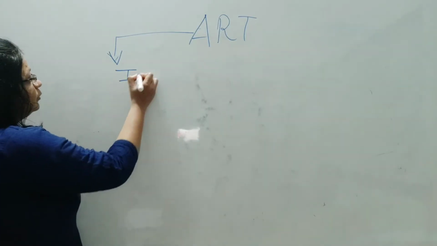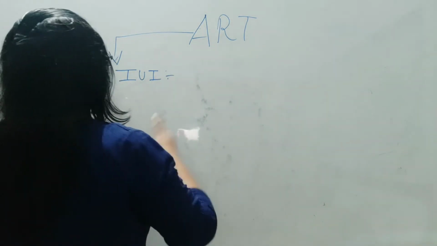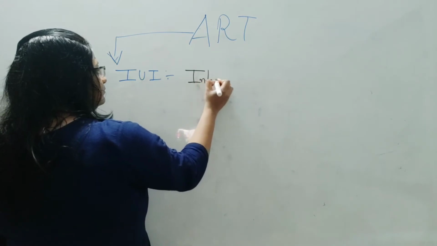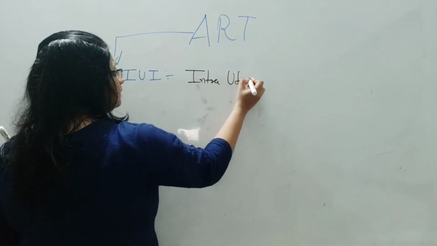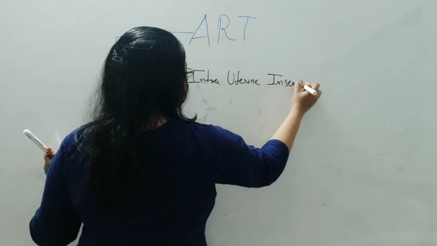Next is IUI, that is intrauterine insemination.